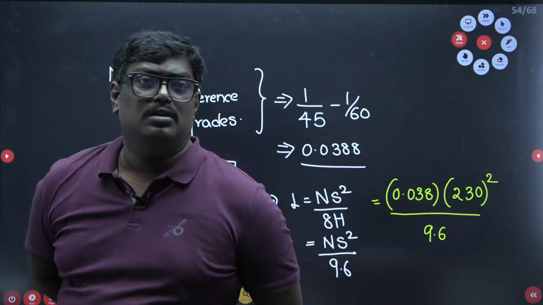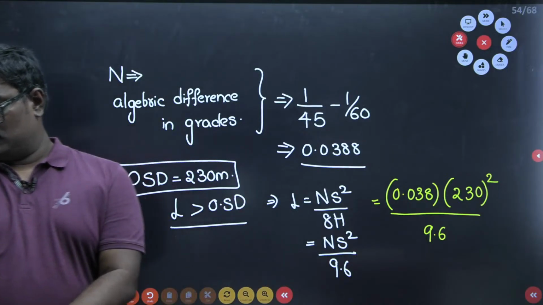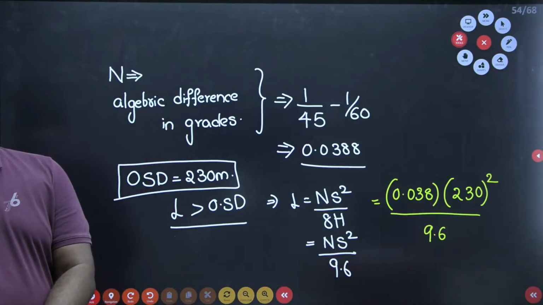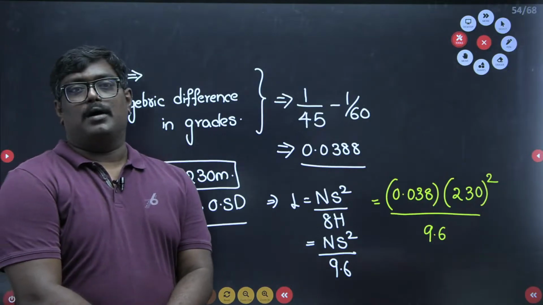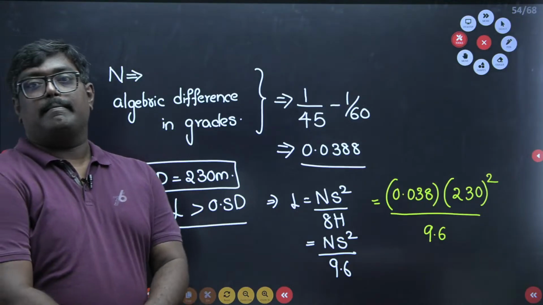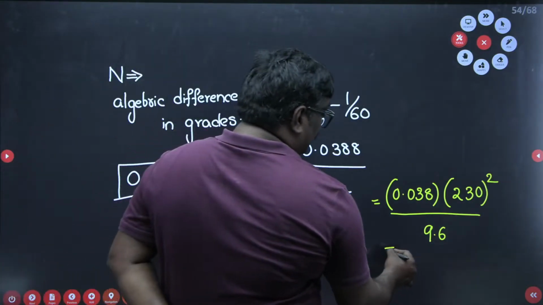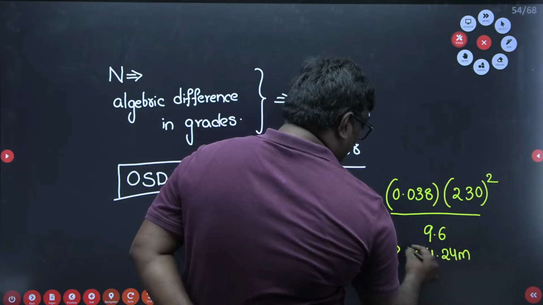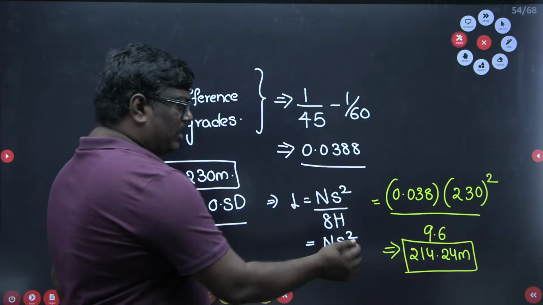What is the value, sir? 0.038 into 230 square divided by 9.6. What value did you get, students? If you solve this, you will get a value of about 214.24 meter, or 209.4 or whatever.